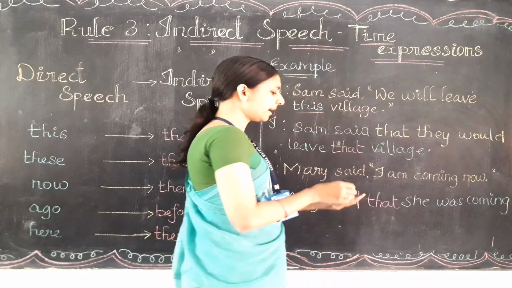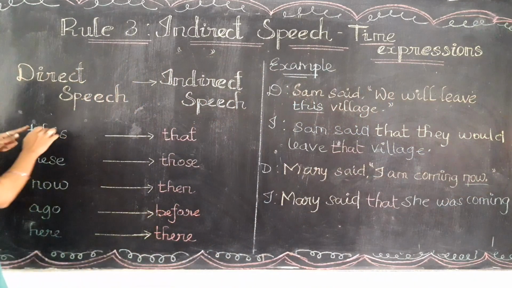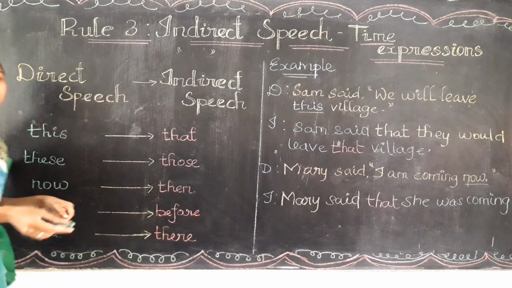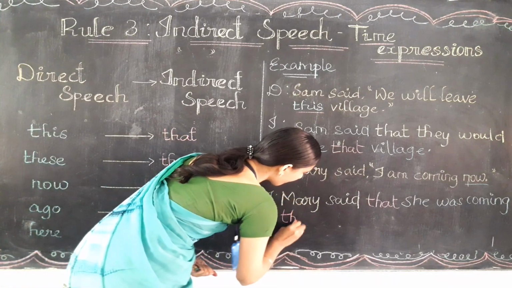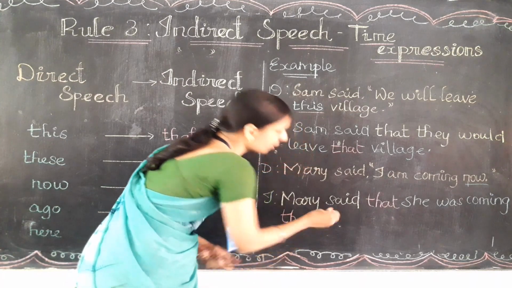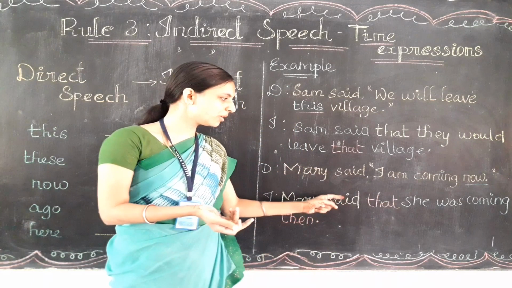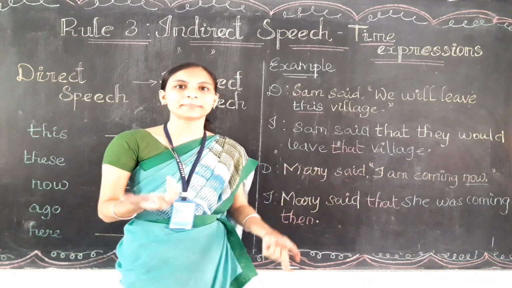So I can find the word now. "Now" is the time expression word. So if there is "now", what do we change it into? If there is "now", we need to write it as "then". So the answer is "then". That's all, full stop. See, Mary said that she was coming then. Mary said she was coming, she said then, like that we say.